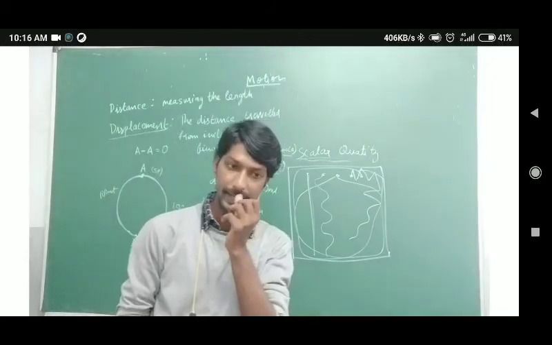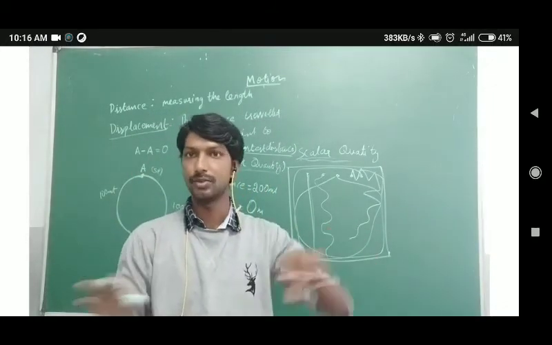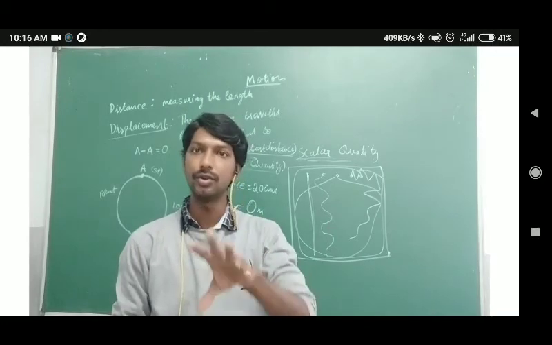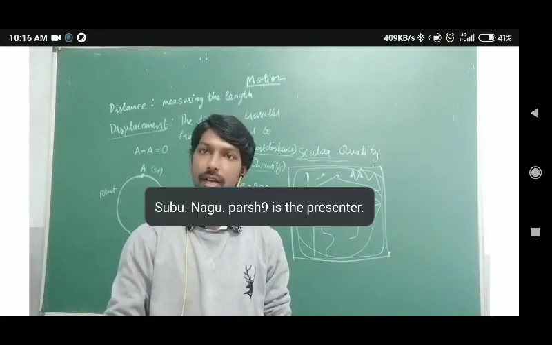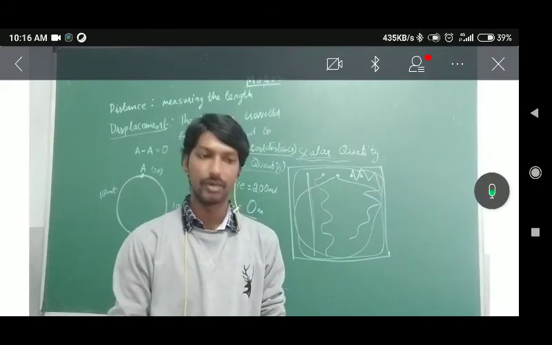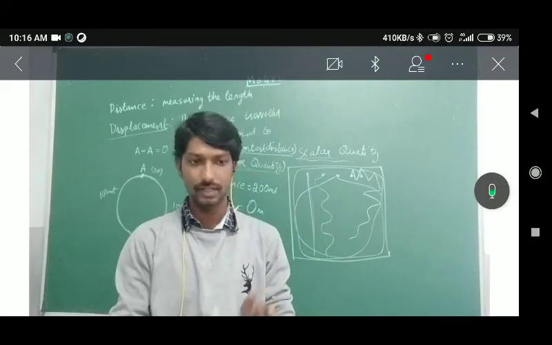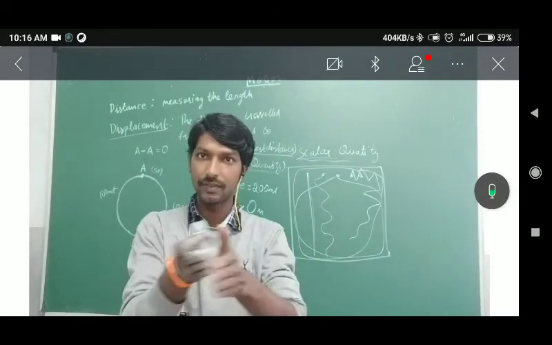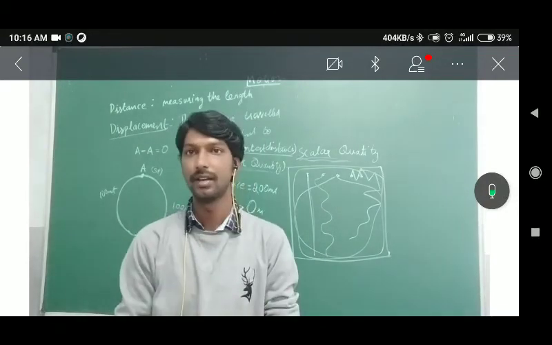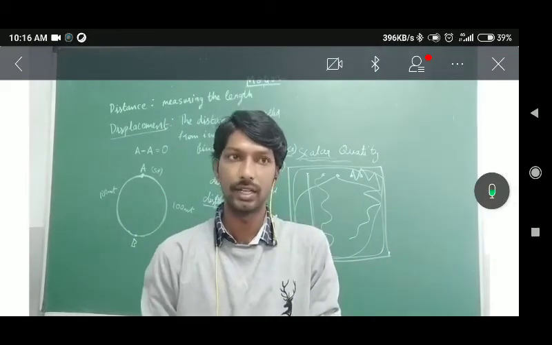Just like in the same example, your home to school. If you know where your school is and in which direction you should move, you can easily go straight, left, and straight again, right, like that. You have a specific direction to reach your school. Whereas a newly arrived student doesn't know where the school is.